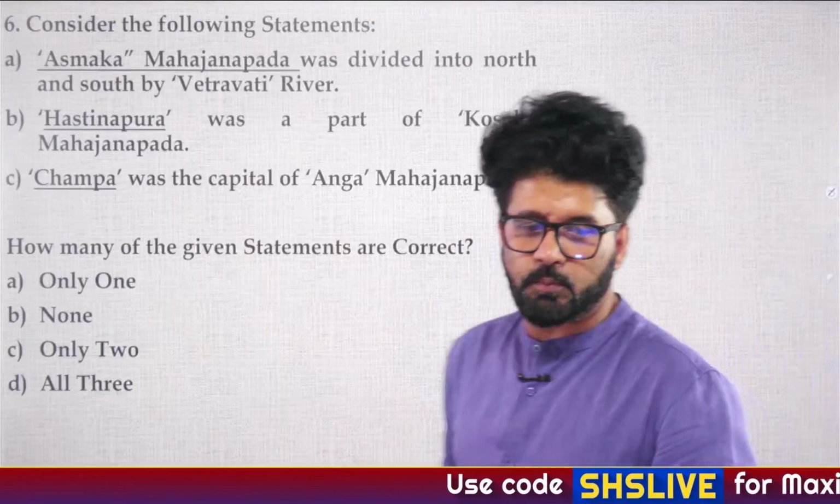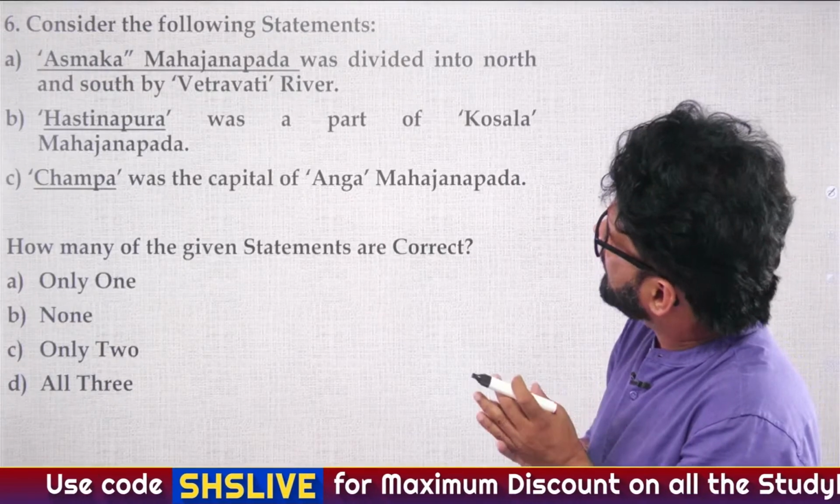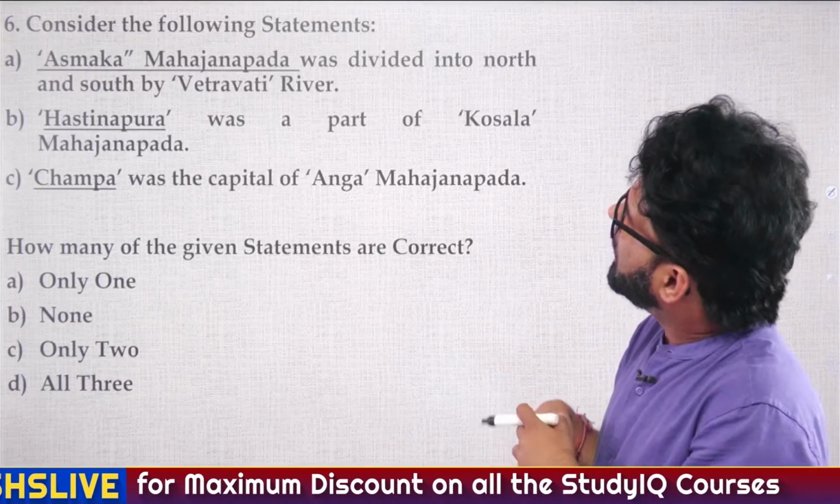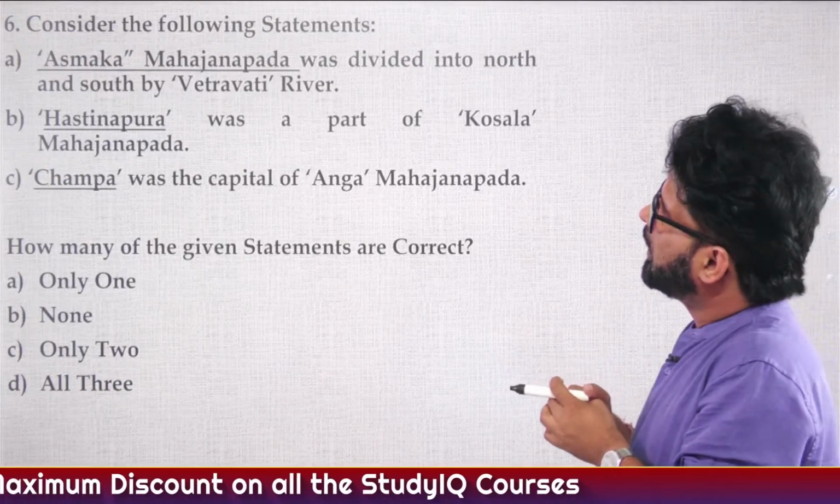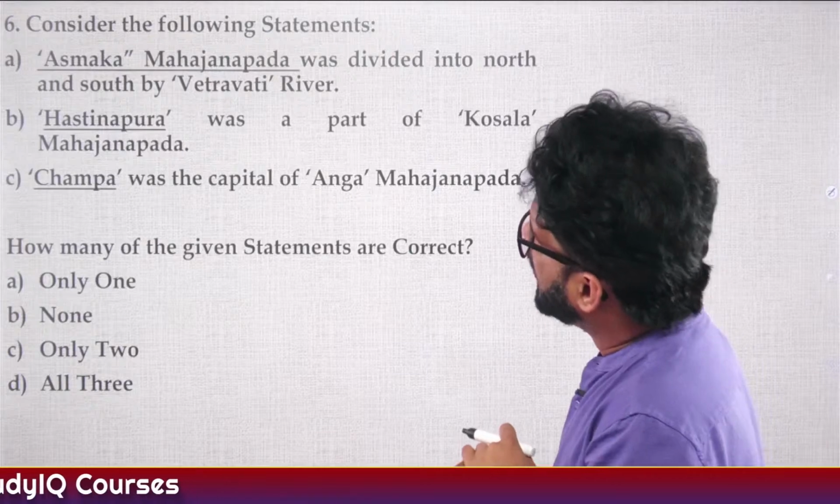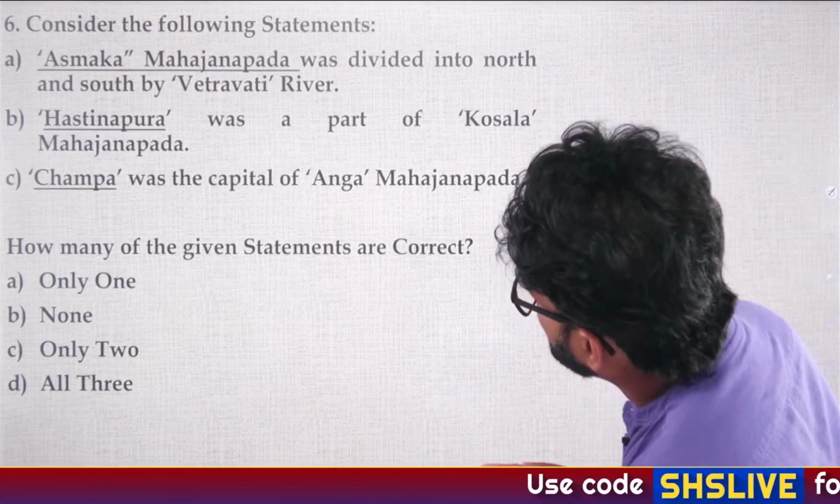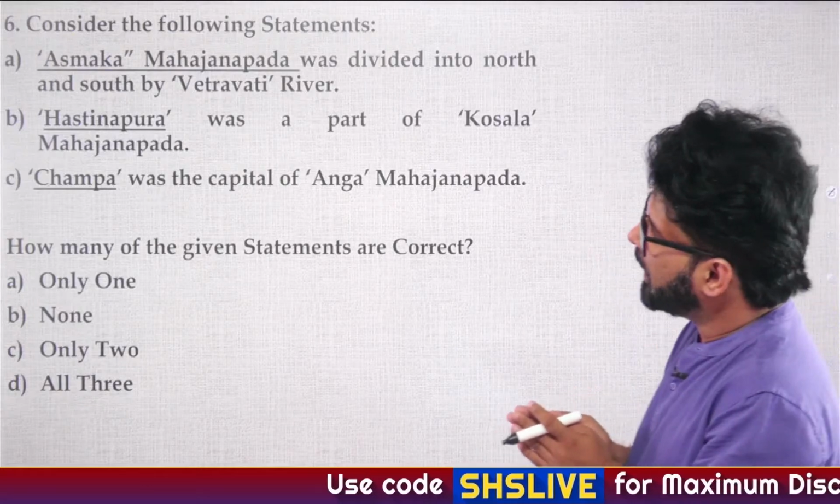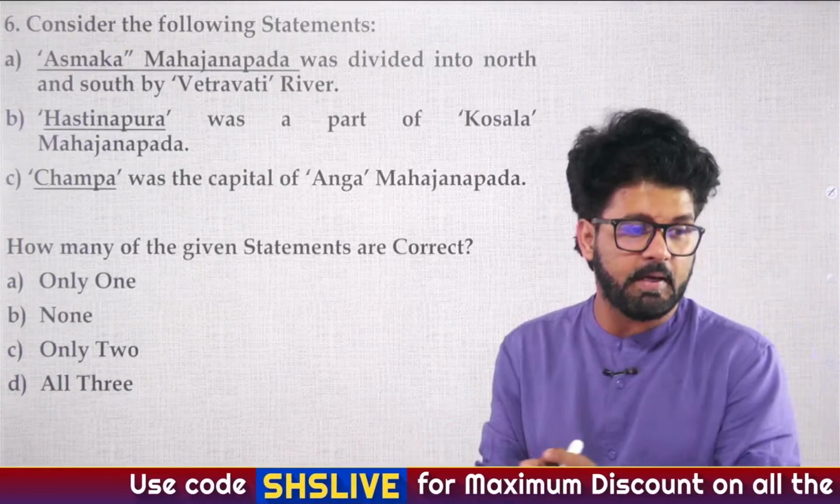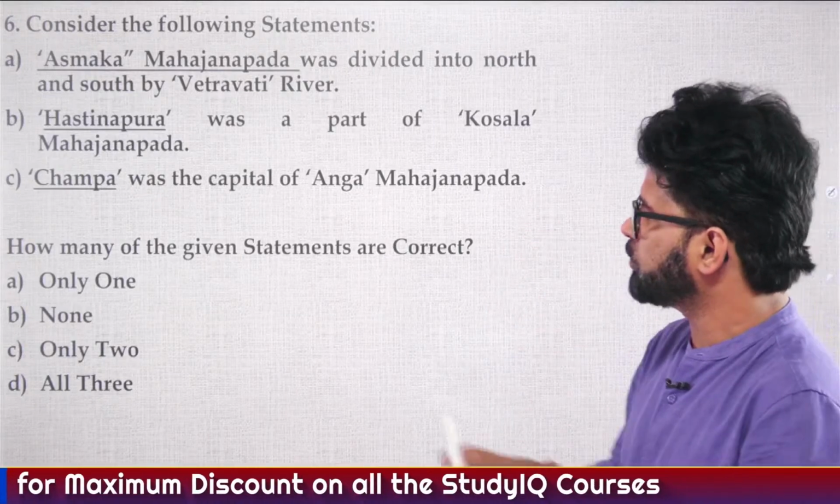Now let's solve some questions. Question number 6. Consider the following statements. A. Ashmaka Mahajanpad was divided into north and south by the Vetravati river. B. Hastinapur was a part of Kaushal Mahajanpad. C. Champa was the capital of Anga Mahajanpad. How many of the given statements are correct? A. Only one, B. None, C. Only two, D. All three.